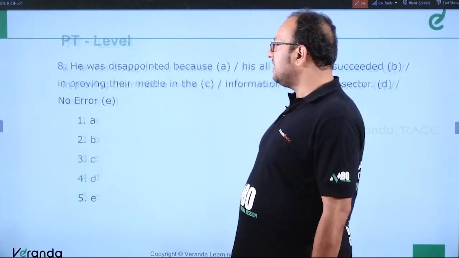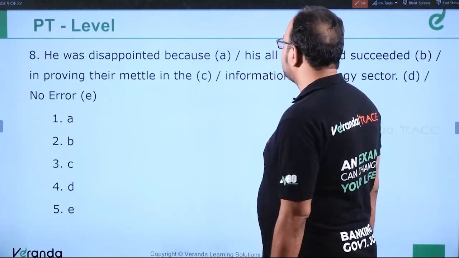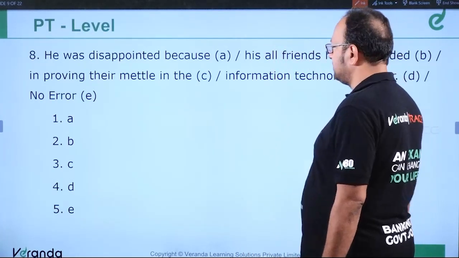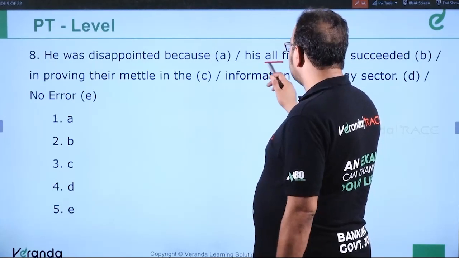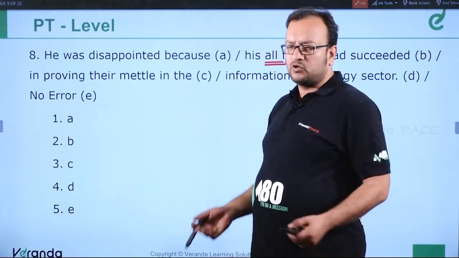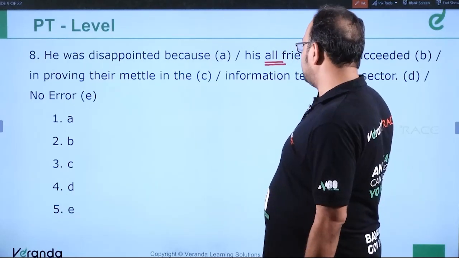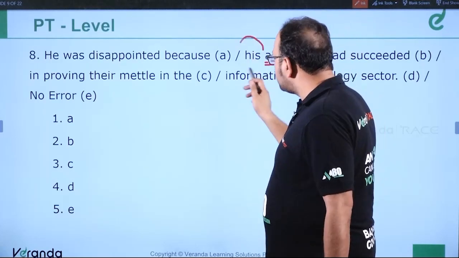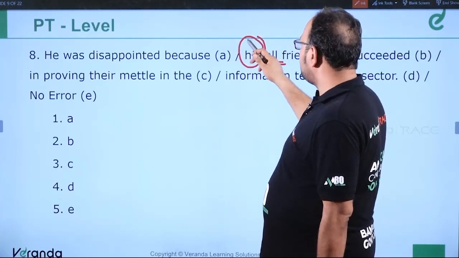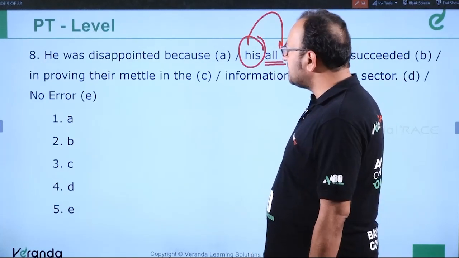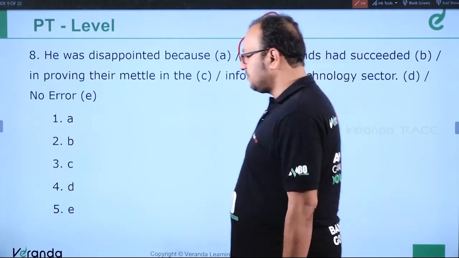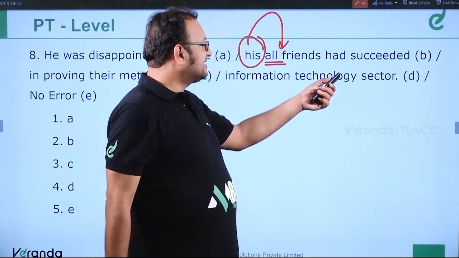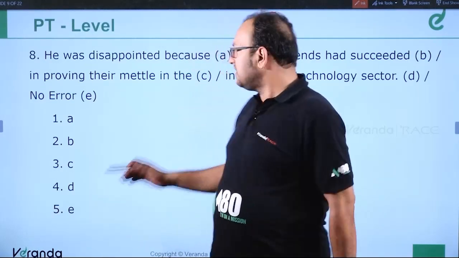Okay, moving ahead, question number 8. He was disappointed because his all friends had succeeded in proving their mettle in the information technology sector, the IT sector. See, "all" is a quantifier or a qualifier, both it is. A modifier basically. So this modifier, when used with a possessive pronoun, should come before it. For example, all my friends are poor, not my all friends. All his friends had succeeded, not his all friends. So this should be all his friends.